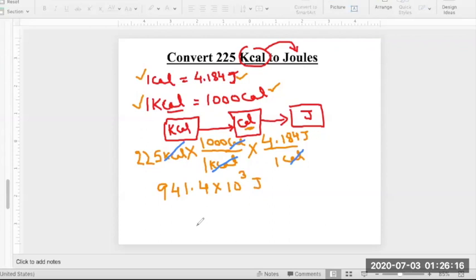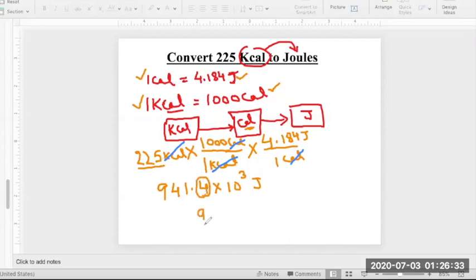And how many significant numbers do you need in your answer? You need 3, because 225 has 3 significant numbers and you cannot use the significant numbers from the conversion factor. So you have 1, 2, 3, and you don't need the fourth one, since this fourth one is less than 5.